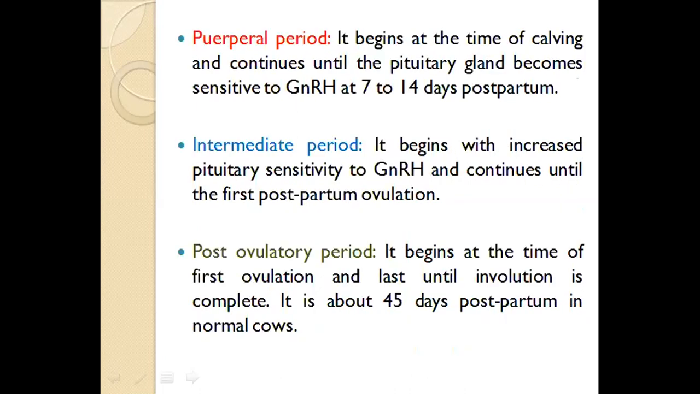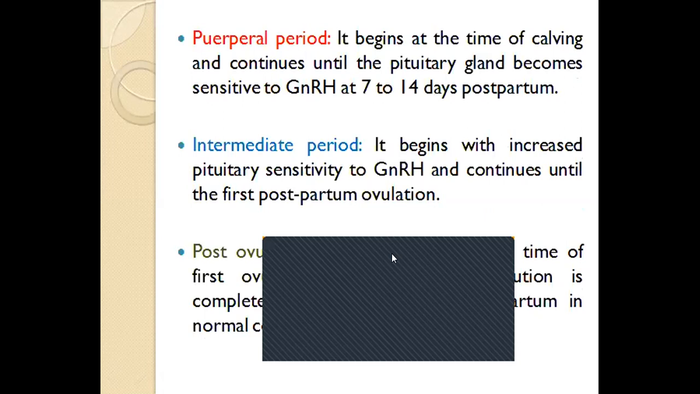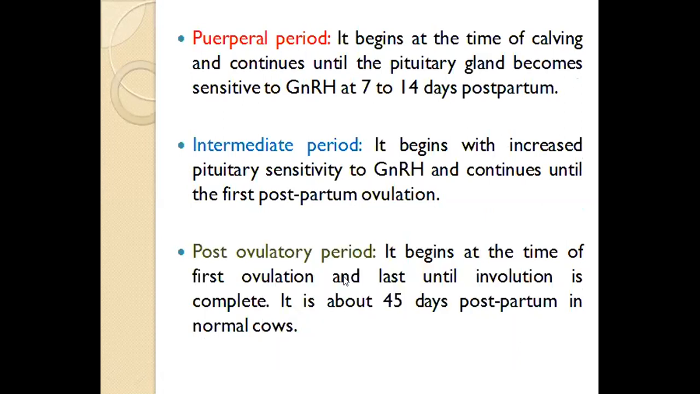So there are actually three broader terms. One is the puerperal period, one is the intermediate period, and the post-ovulatory period. This is very important to understand, the difference between these three periods. These are not very well specified, but yes, in a sense they are specified as well, based on the condition that is going on in the uterus and the associated genital organs.